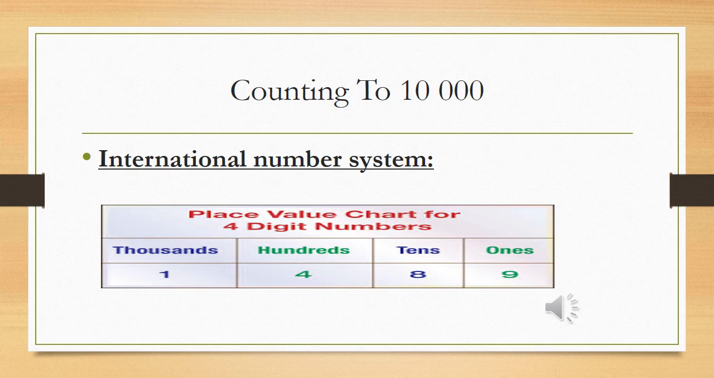In ones there is only one digit. In tens there are two digits. In hundreds there should be three digits, and in thousands there should be four digits, and so on. So we say this number as 1489. Understand class?